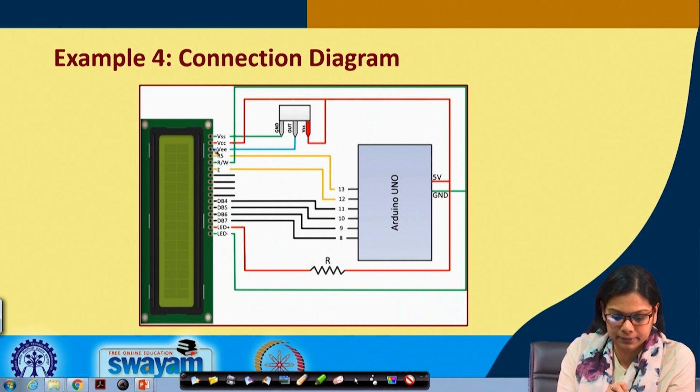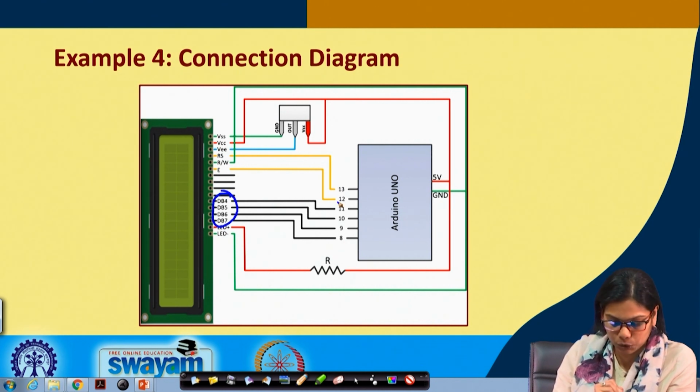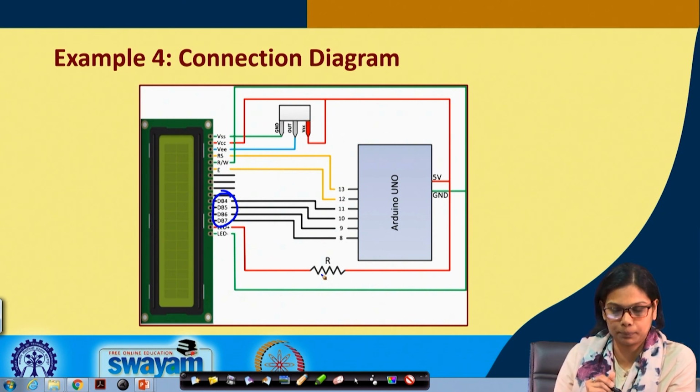Same VSS, VCC, VE will be connected accordingly. This is the potentiometer through which it will be connected. This is the register select, and read write is directly connected to ground. These 4 pins will be connected to D8 to D11, and this LED plus and LED minus will be connected to VCC and ground through a resistance. So, this is all about the circuit diagram.